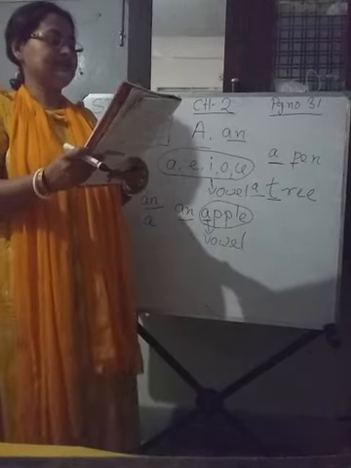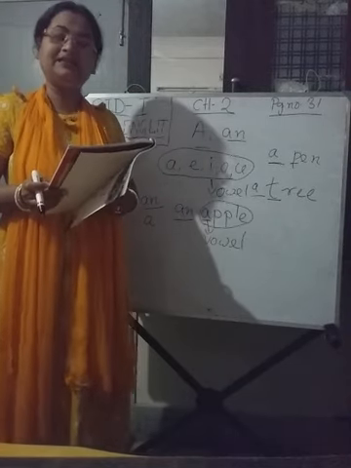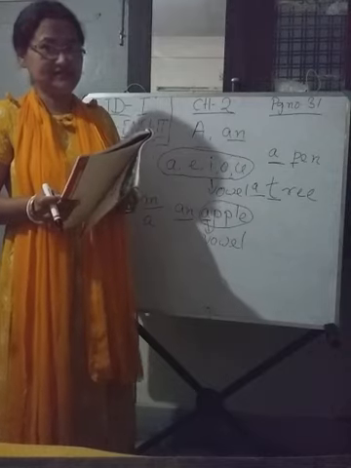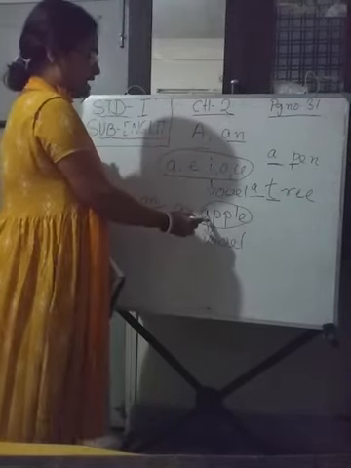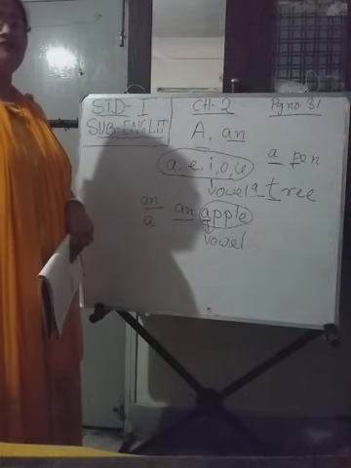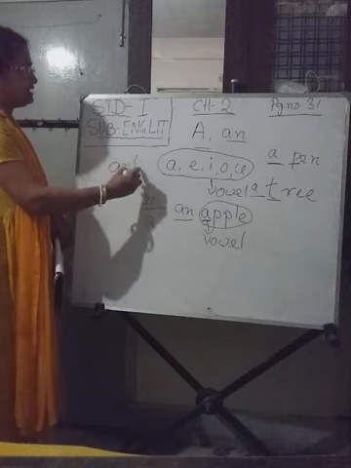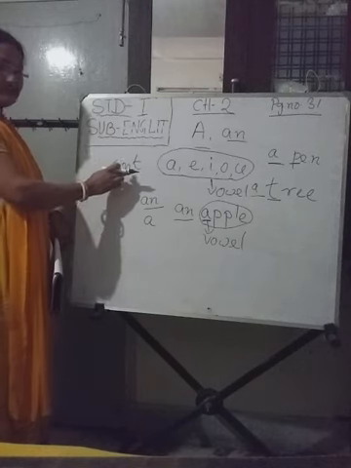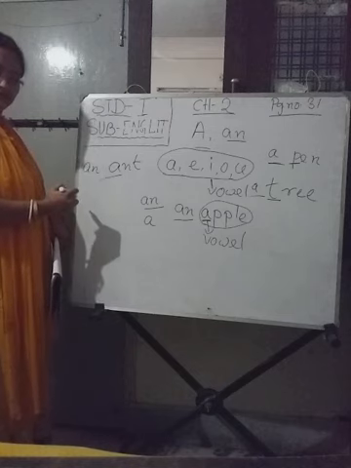In the same way, children, we use AN in front of the words that begin with vowel sounds, isn't it? So A, P is a consonant sound, and apple starts with a vowel sound. For example, ant, A-N-T. Ant starts with a vowel sound, so before ant we will write AN.